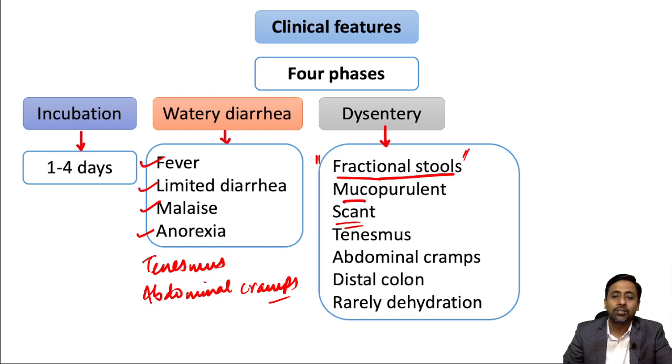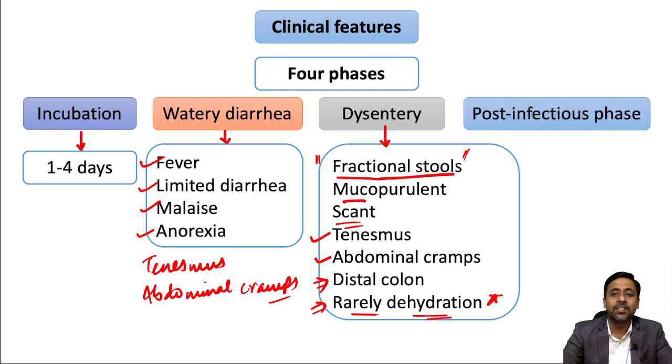Apart from that, we can also see tenesmus, increasing tenesmus and increasing abdominal cramps. And the lesion is usually seen in the distal colon. And one more thing, dehydration is rare in case of dysentery caused by Shigella. Okay, remember this, dehydration is rare. So if in a question they mention dehydration, then the chances of Shigella being the causative agent is rare.